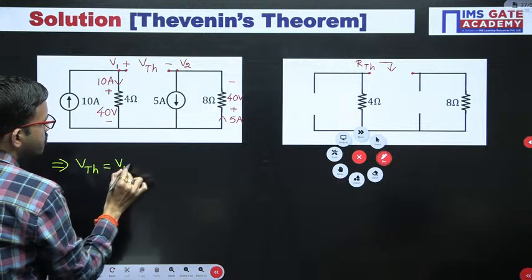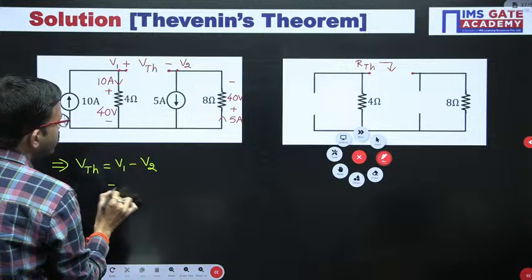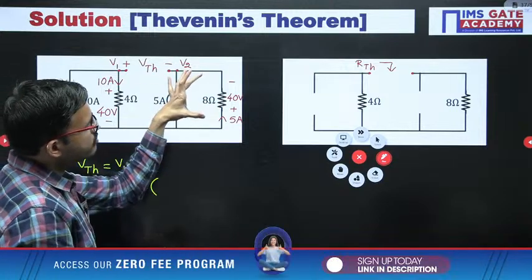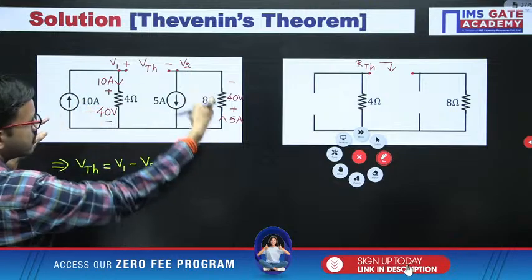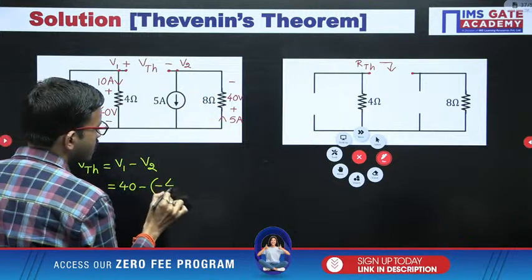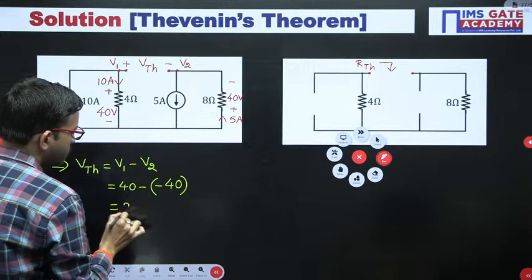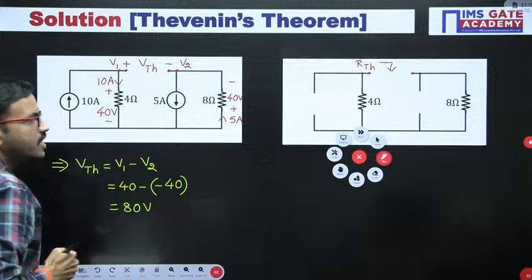So here VTH is nothing but V1 minus V2. V1 just now we got 40 volt, minus V2. Here we are getting minus 40, because the polarities are minus plus, right? So minus of minus, that is plus. So 40 plus 40, that is 80 volts. VTH we are getting 80 volt.